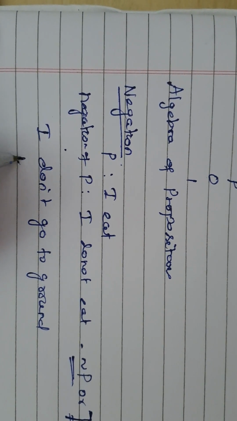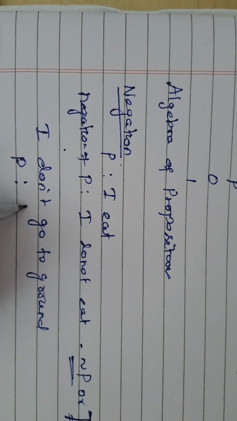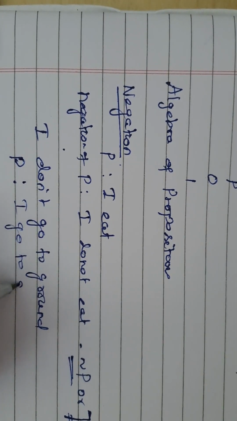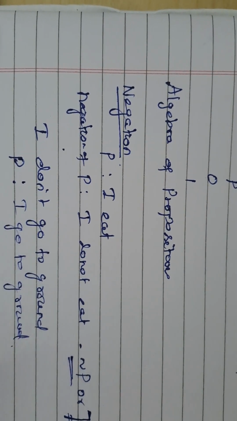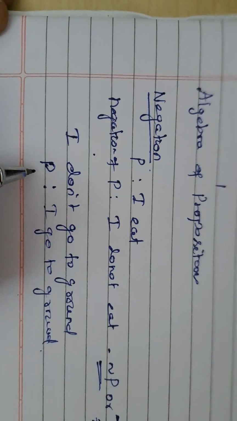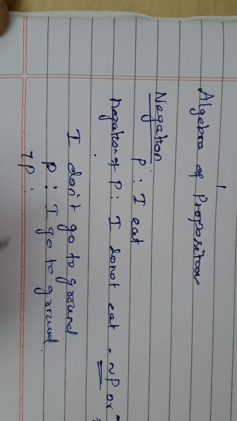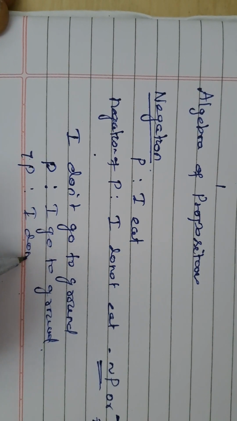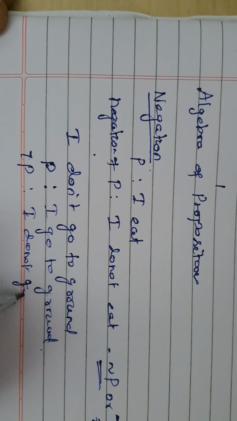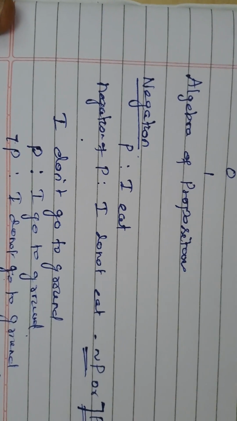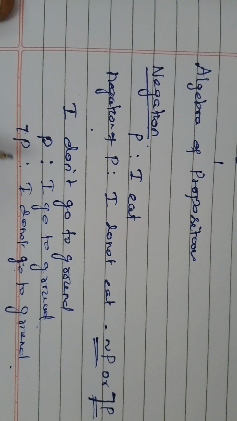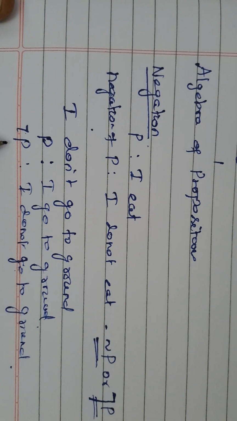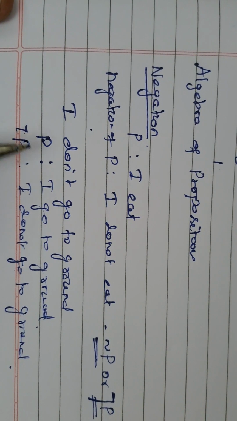Then you fix first P as I go to ground, and negation P as I do not go to ground. In this way, you define the proposition and its negation. Suppose if you want to negate anything, then you put this negation symbol with that.